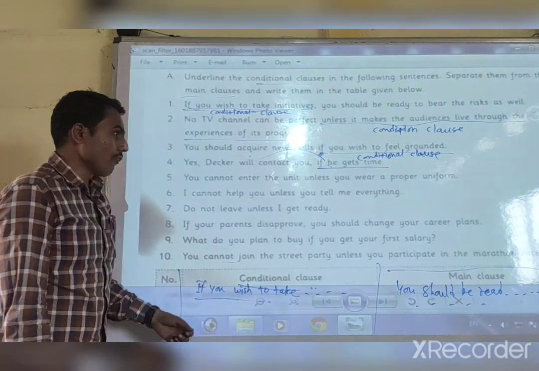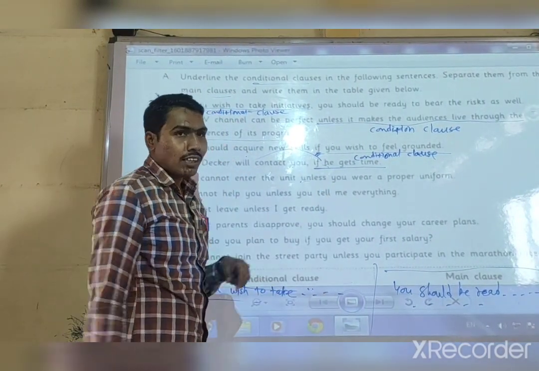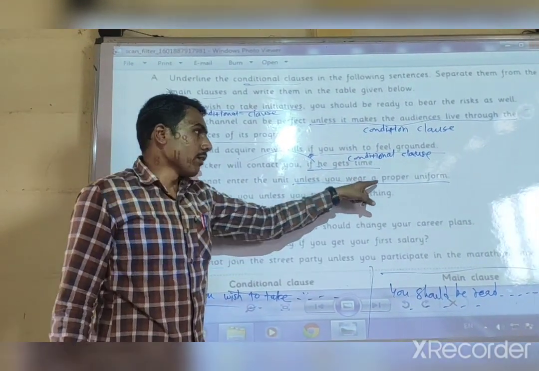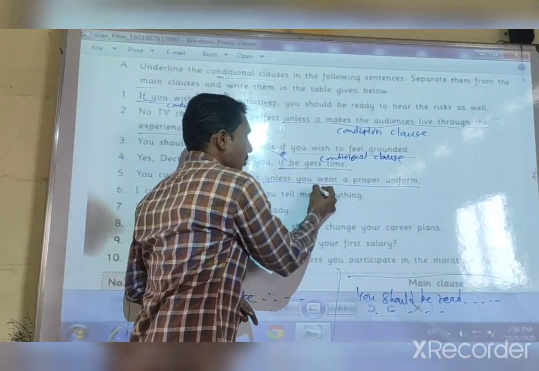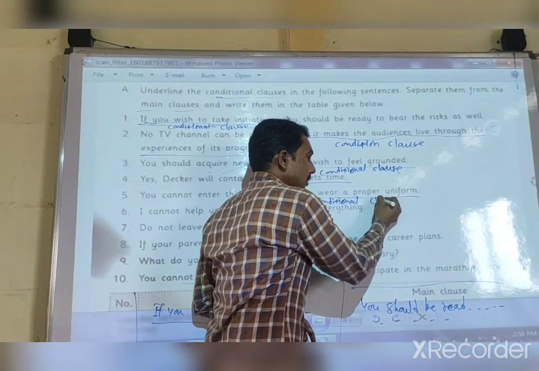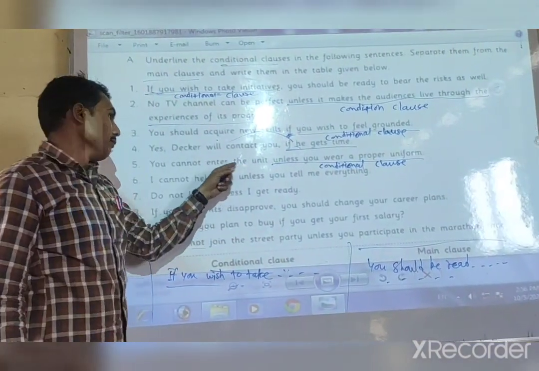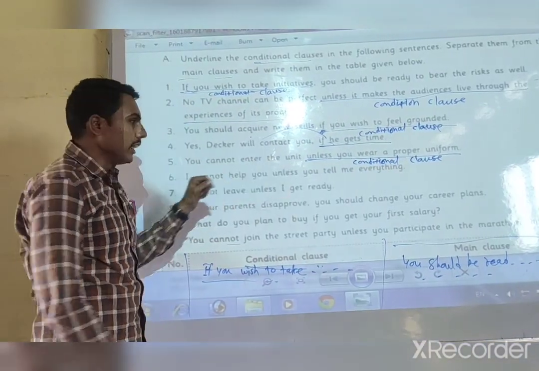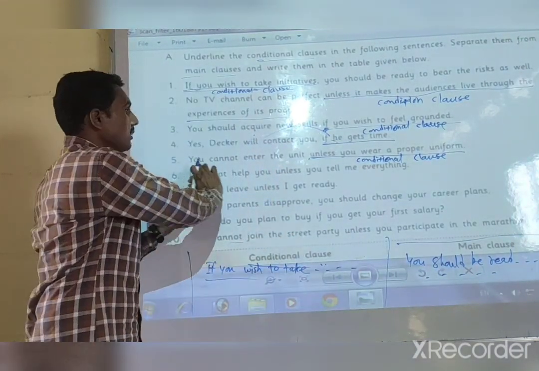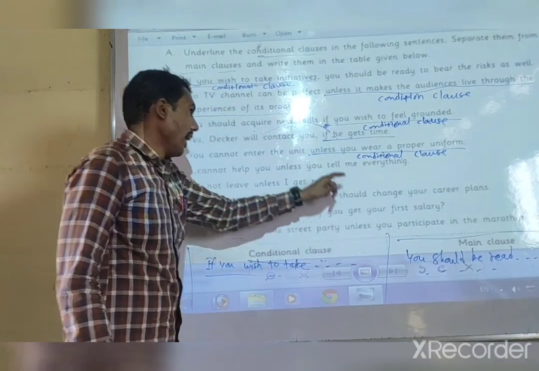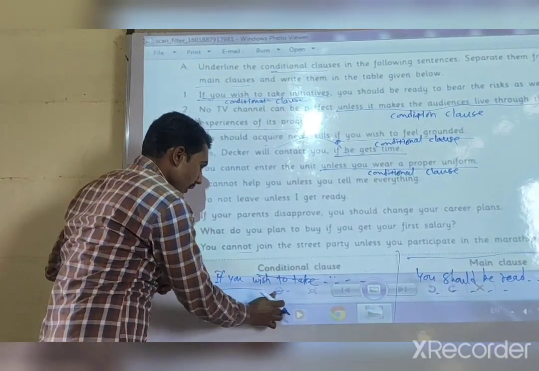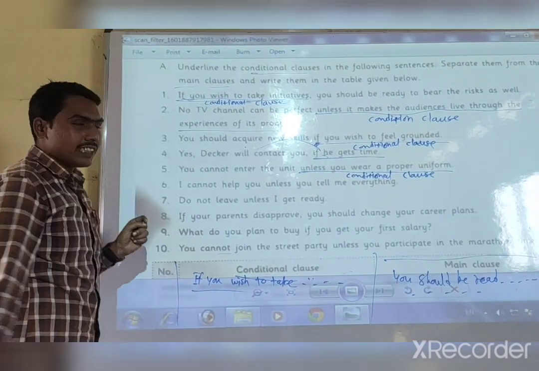In this example, if you observe, look here, starting from "unless you wear a proper uniform," it is a conditional clause. And then the remaining part, "you cannot enter the unit," is the main clause. Keep this part into the main clause, and "unless you wear a proper uniform" you want to keep in the conditional clause. Now the sixth example, look here.